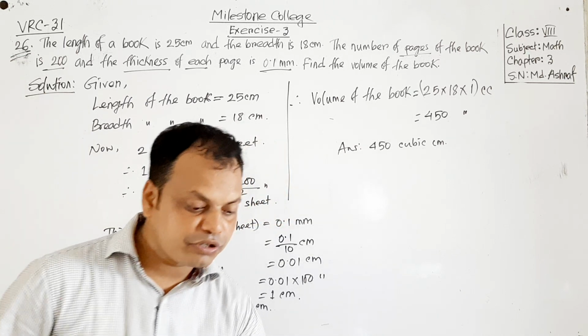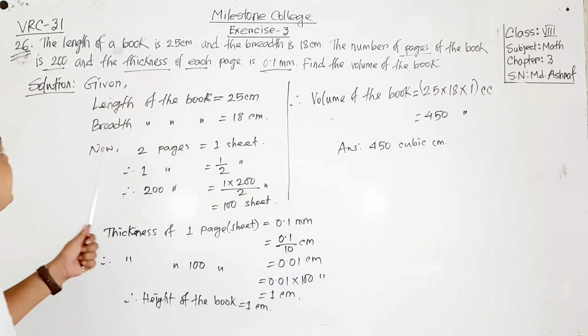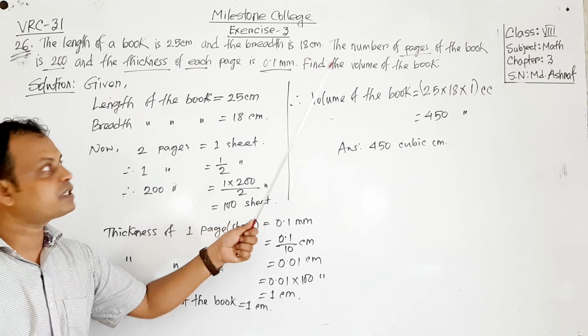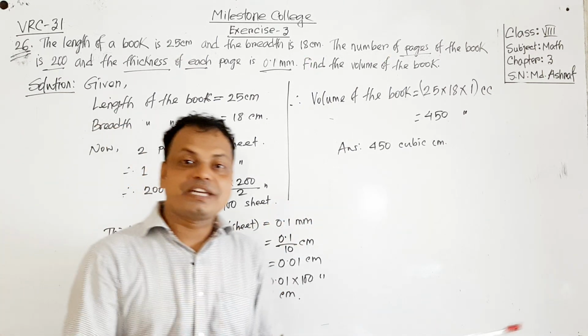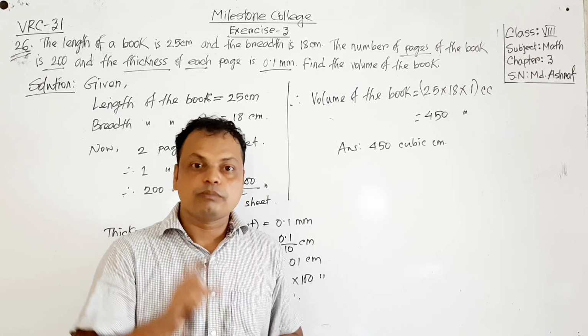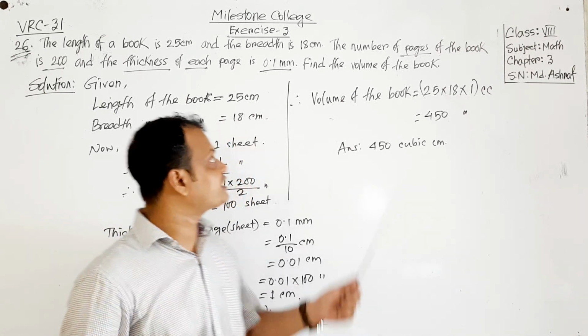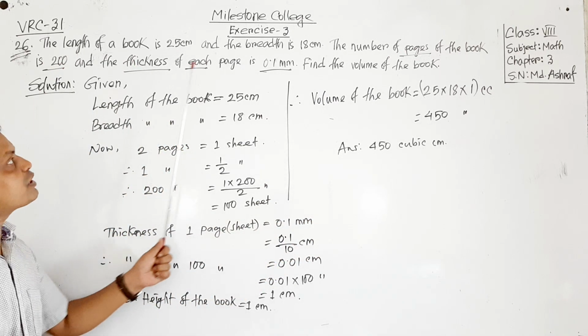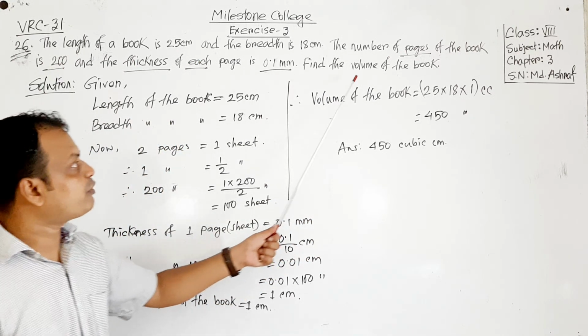So my dear students, I want to repeat it again. There is given a book, and the length of the book is 25 centimeter, breadth is 18 centimeter, and the height is not given directly. For finding the height, there is some information given. What's the information? The number of pages of the book is 200 pages, and thickness of each page is 0.1 millimeter. We have to find the volume.